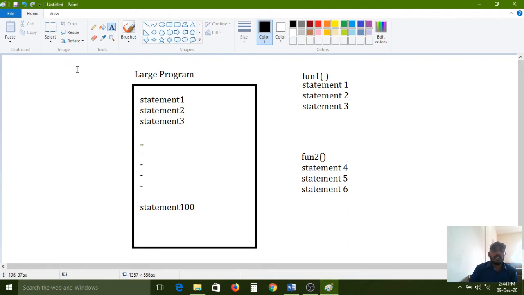A large program can be divided into multiple blocks of code. Those blocks of code can be stored into functions, like function 1, function 2, function 3, function 4, as per our requirement. For example, a bank contains 100 lines of code. So I have divided it into multiple tasks. What are the tasks? Withdraw function, deposit function, balance inquiry function, and also pin change function. Like that, each task I can divide into a function.